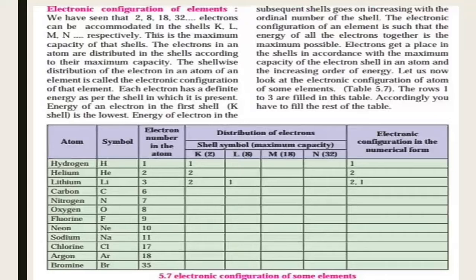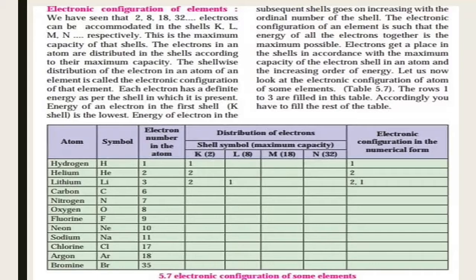Thereby we can solve other examples with the help of that table: oxygen, fluorine, neon, sodium, chlorine, argon and bromine. We can solve any example with the help of that, and conclude the electronic configuration of that element.